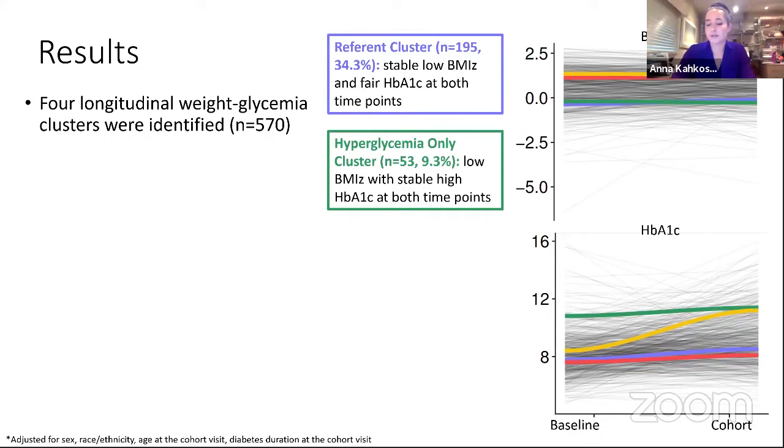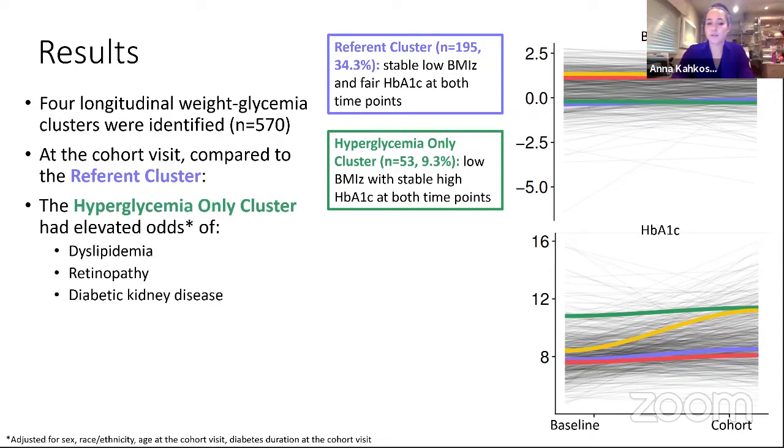This green group had a very high A1C at both time points, and we call them the hyperglycemia only cluster. When we looked at the complications at the cohort visit, and these are compared to the referent cluster, that group had elevated odds of developing dyslipidemia, retinopathy, as well as diabetic kidney disease.